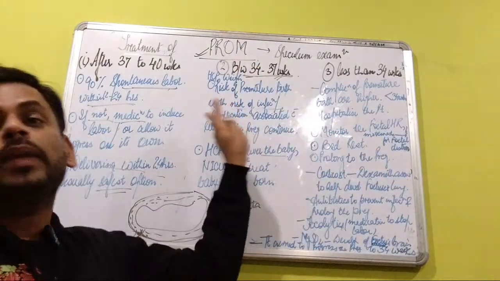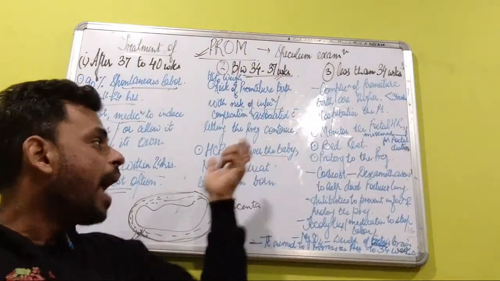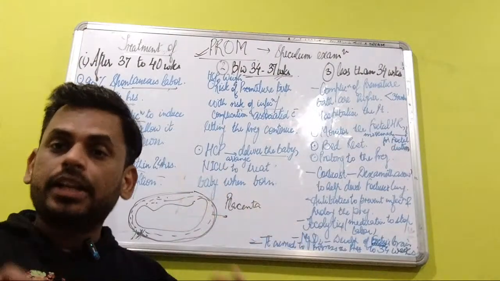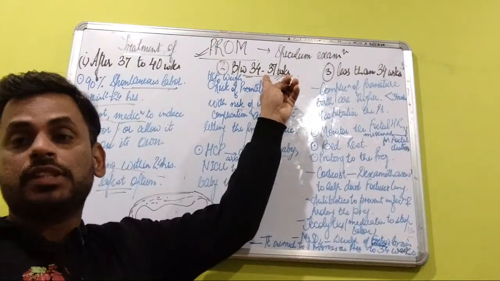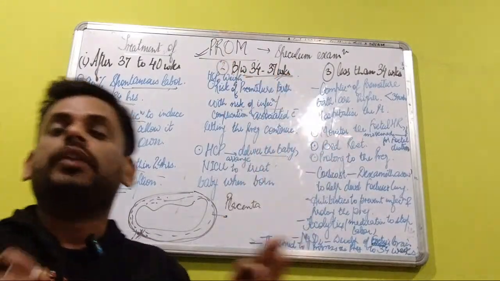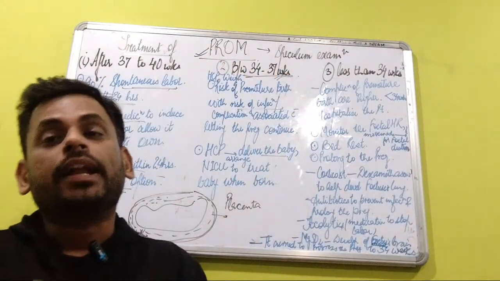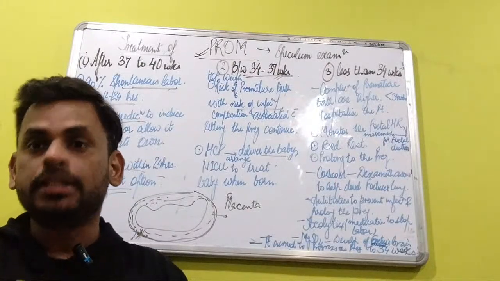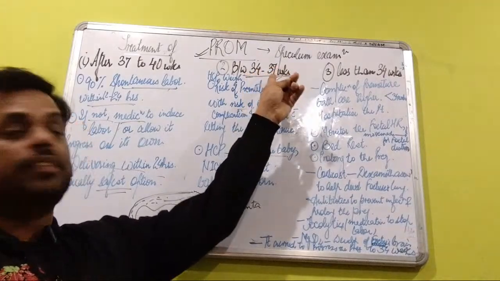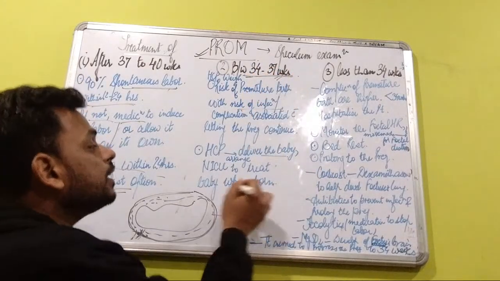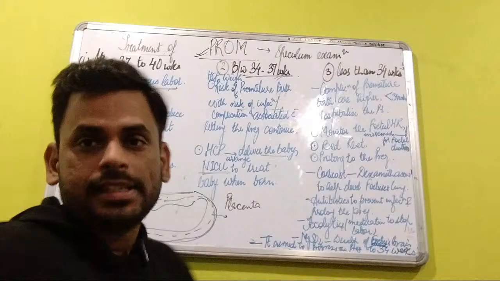So these things will be analyzed by your healthcare provider, and on that basis, if a condition says that the baby needs to be born between 34 to 37 weeks of gestation, the doctor is going to arrange for a neonatal intensive care unit, that is the NICU. So babies born between 34 to 37 weeks of gestation need to be taken care of in the NICU.